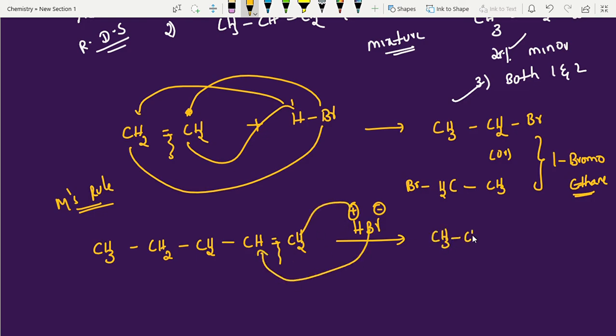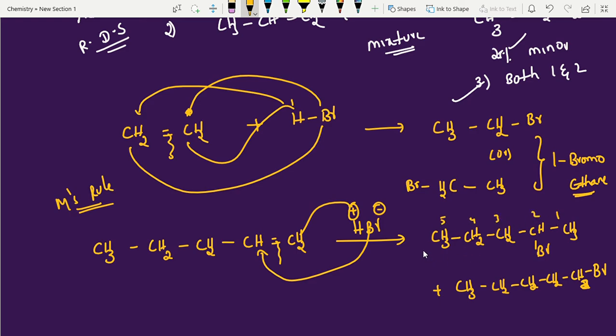That is your maximum in organic chemistry: they will ask for major products only. Just a question mark means we have to select the major product only. If they ask for a mixture, you can write the opposite as the minor product: CH3, CH2, CH2, CH2Br, numbering 1, 2, 3, 4, 5.